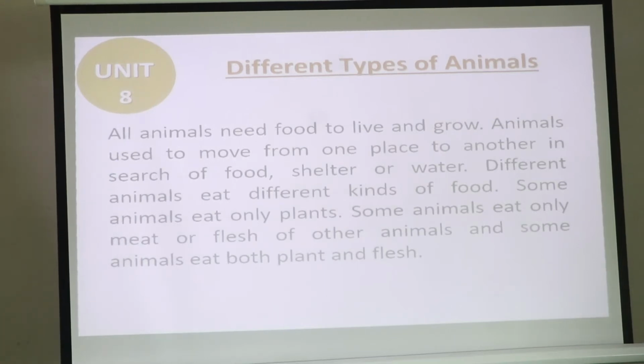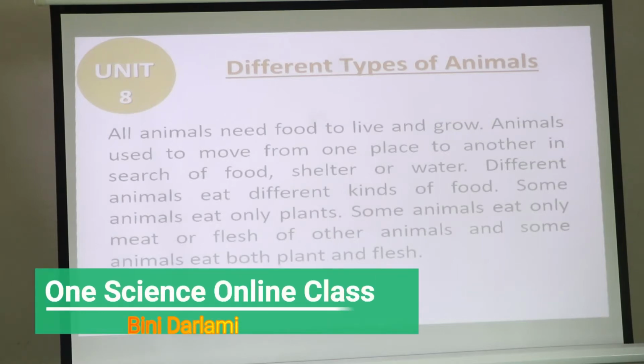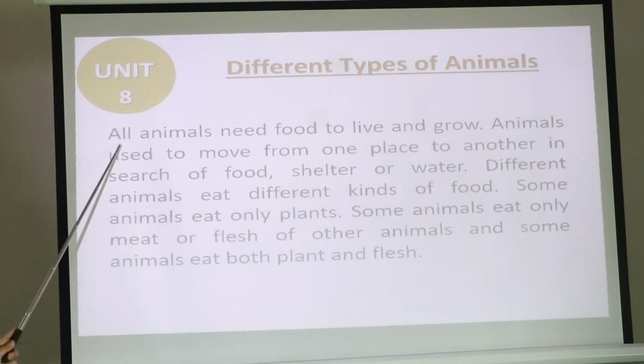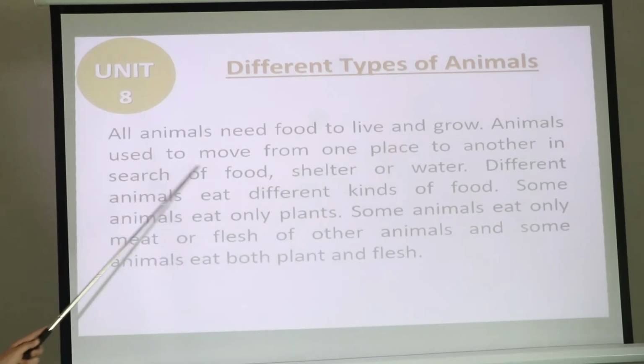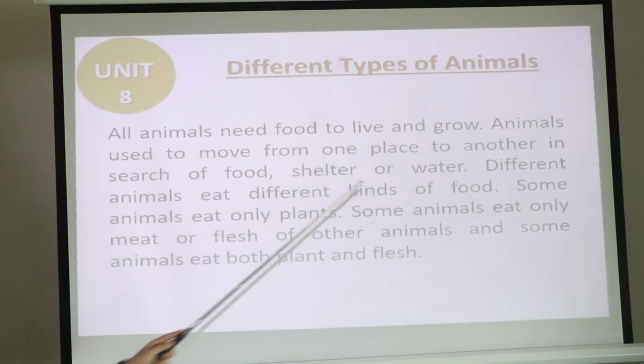In our surroundings we can see different types of animals around us. There are different varieties of animals and today we will learn about them. Now let's start our class. All animals need food to live and grow. Animals move from one place to another in search of food, shelter or water. As we all know, we need food to live and grow. Without food we cannot survive. Likewise, animals also need food to live and grow.